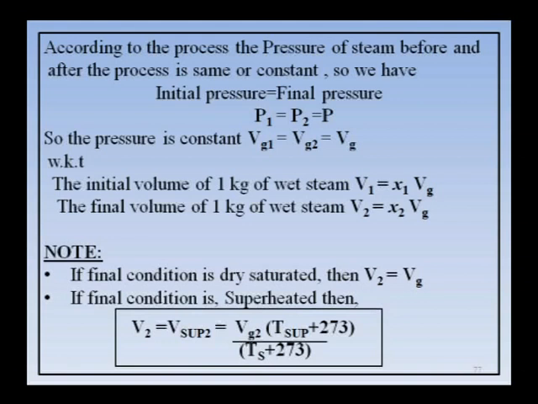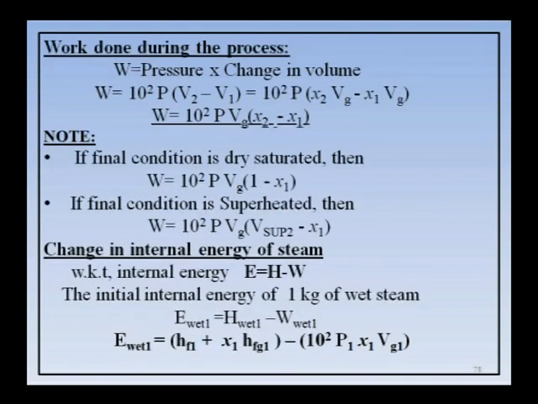So, now depending upon the condition, that will change, that I have given there, and also we have discussed it in constant volume process. Next we will go to the work done. So, work done is pressure into change in volume. So, pressure is 10 square P, change in volume is nothing but V2 minus V1. V2 is x2 Vg and V1 is x1 Vg1, in that common is Vg. So, therefore, the work done formula for constant pressure process is 10 square P Vg (x2 minus x1). There is a note there, if the final condition is dry, x2 becomes exactly 1.